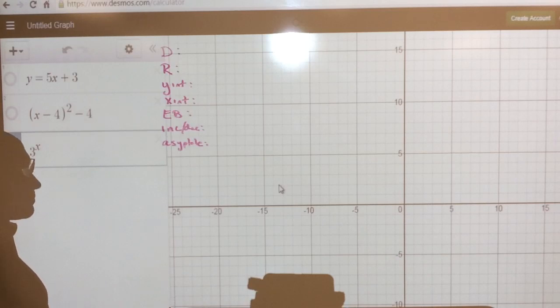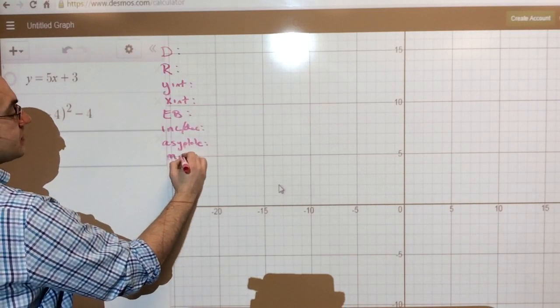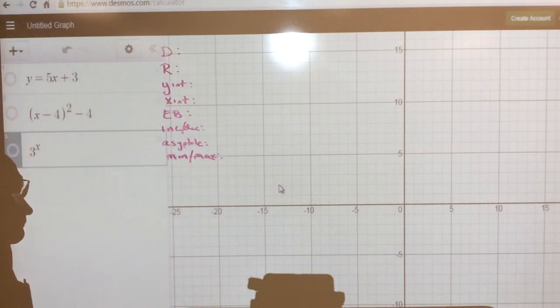Odd or even I don't really care too much about because that's not all that important. Positive, negative, it's not something I really want to do. Let's go with min-max, because min-max is important. All right, so go ahead and try those for now. If I'm missing any, just go ahead and do it.